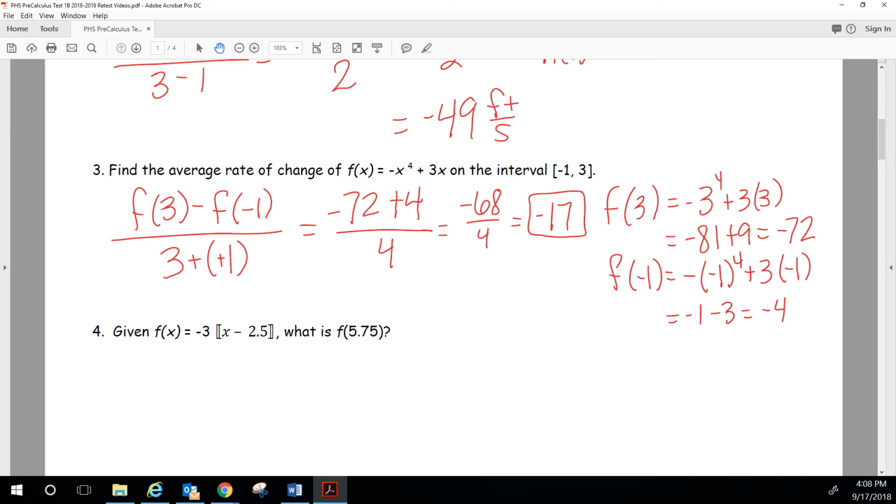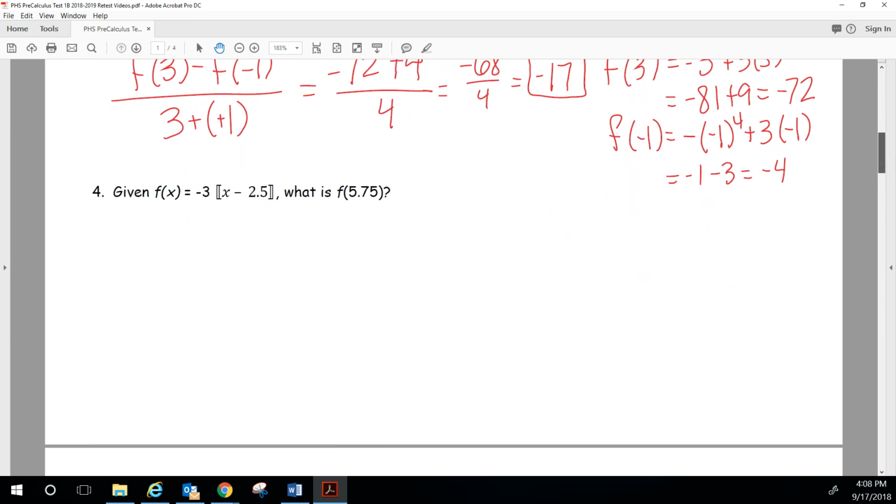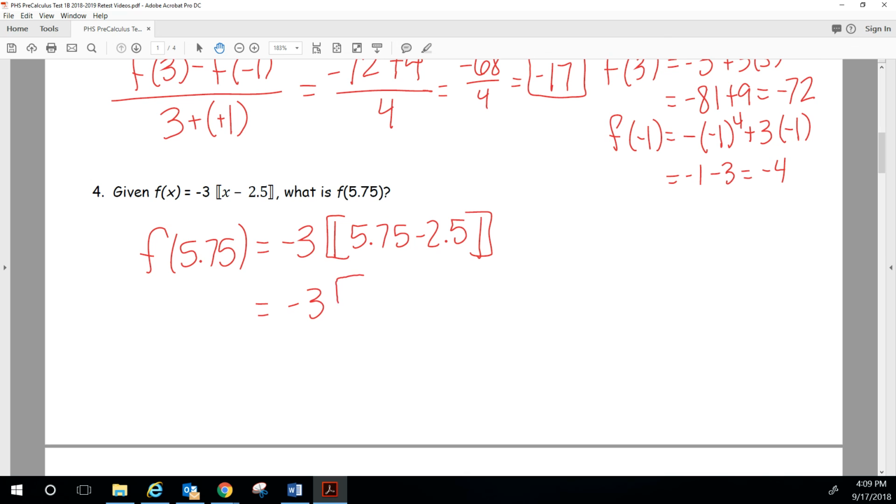Okay, number 4. We've got the greatest integer function. A lot of you got good at plugging in the 5.75 and then kind of lost the idea. So we have 5.75 minus 2.5, or some sort of similar number. 5.75 minus 2.5 would be 8.25. Now, what does the greatest integer of 8.25 mean? That means, what is the biggest integer that is less than 8.25? That would be 8. So this is negative 3 times 8.